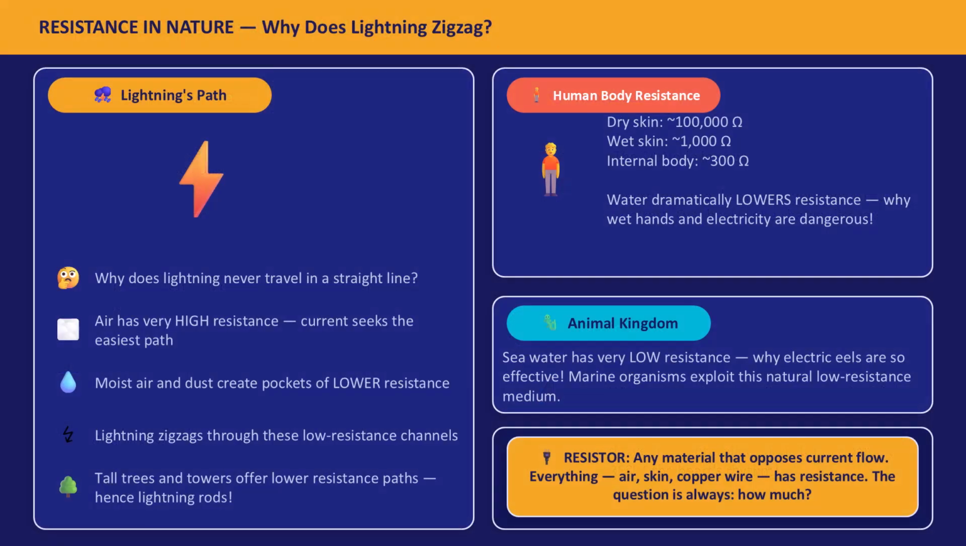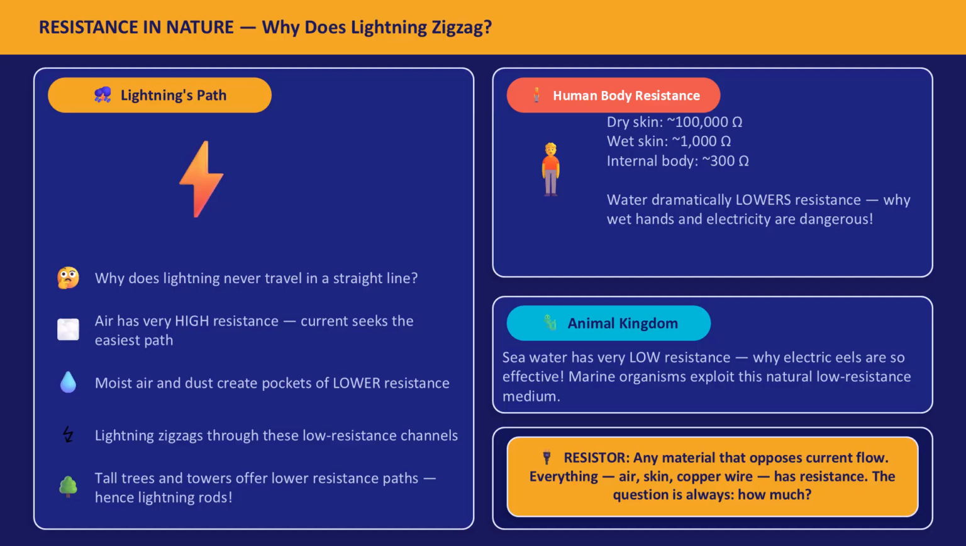Have you ever looked at a photograph of lightning and asked, why does it zigzag? Why does it not travel in a straight line? The answer is resistance. Air has very high resistance, so current cannot simply push straight through it. Instead, lightning probes the air, seeking pockets of moist air, dust, and particles that have lower resistance. It zigzags along these low-resistance channels. Tall trees and metal towers offer lower resistance paths than open air, which is why lightning rods work. They give lightning the easiest path to ground.